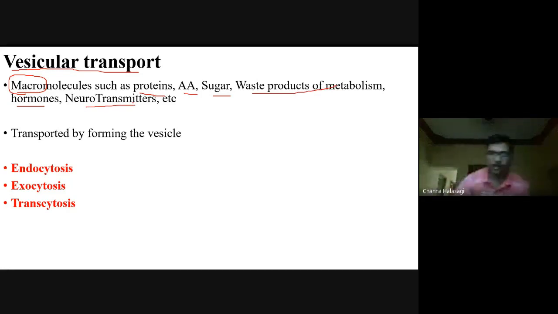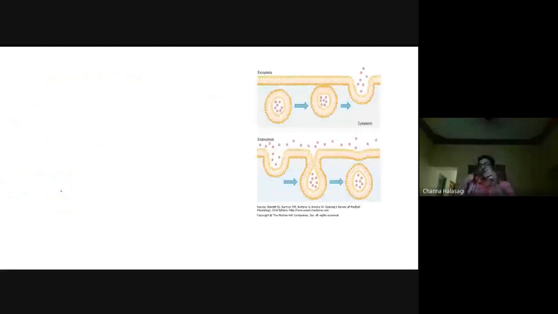These cannot be transported with the help of carrier proteins. Therefore, they need a different medium for their transport, that is called vesicular transport, either by endocytosis or exocytosis or transcytosis. Now we will see one by one what these types of vesicular transport are.